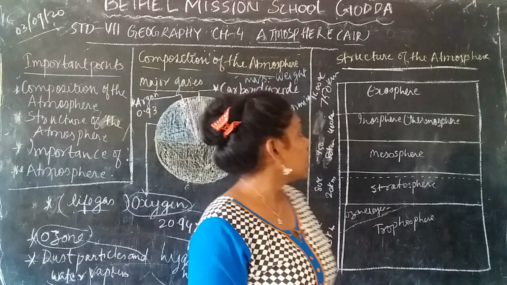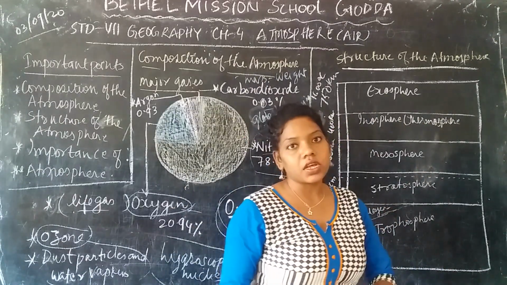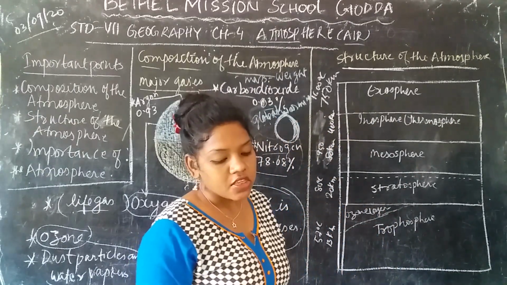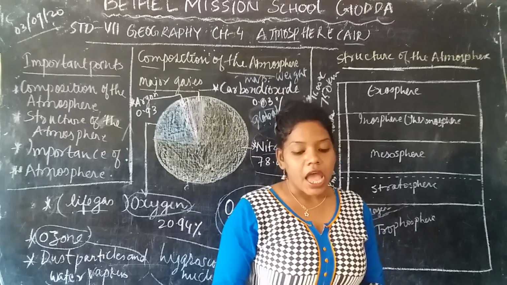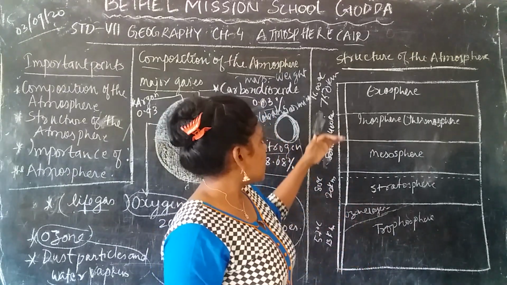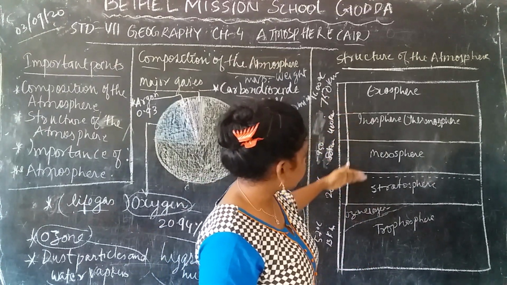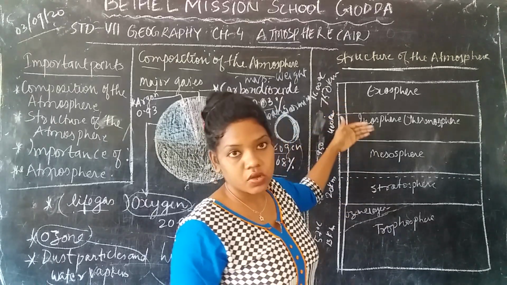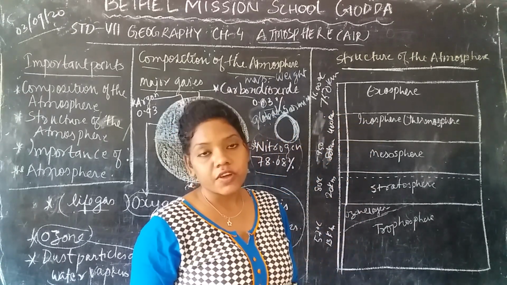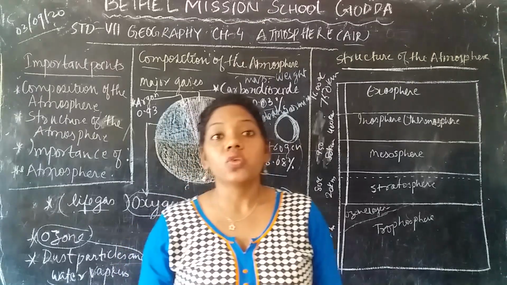Next, we are going to learn about the structure of the atmosphere. As we know, you can see the layers of the atmosphere, and how I have arranged them. You are learning this from the junior section.